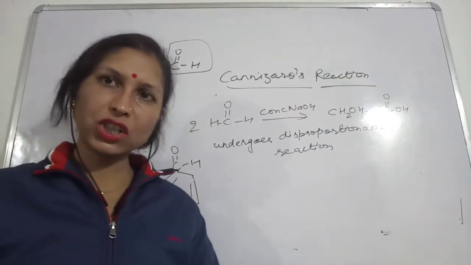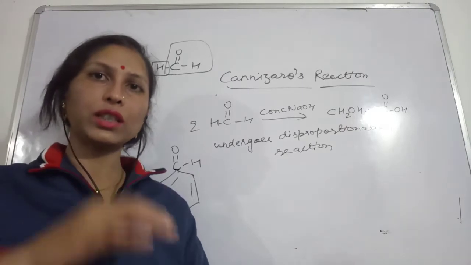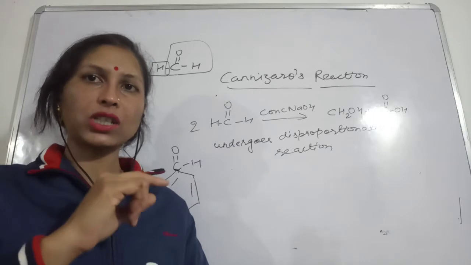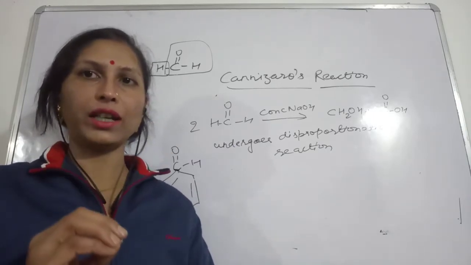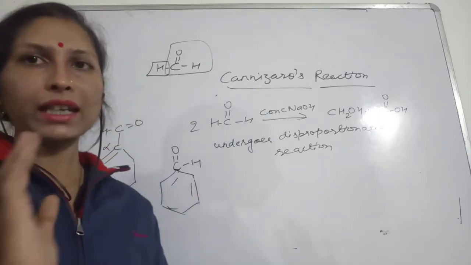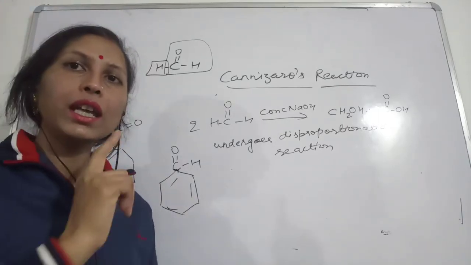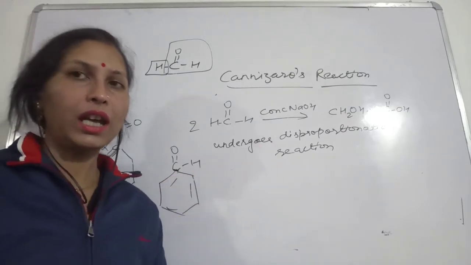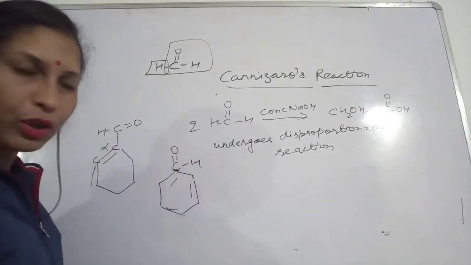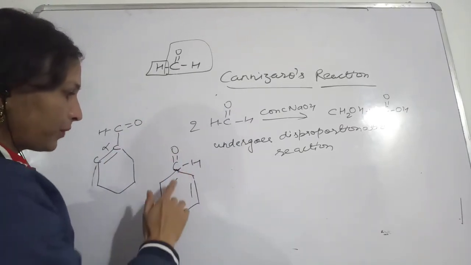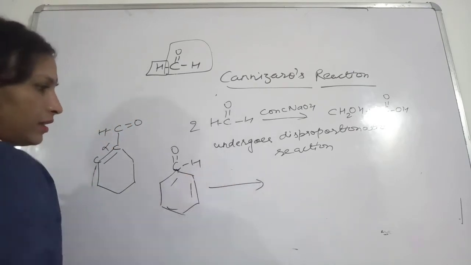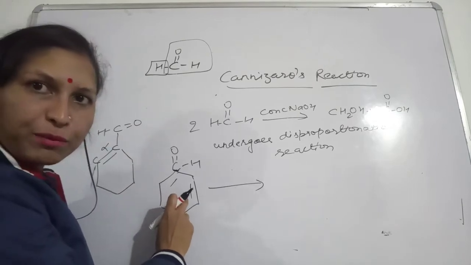In aldol condensation you have seen that the aldehydes or ketones must have alpha hydrogen, and for the Cannizzaro reaction they should not have alpha hydrogen. Then only will the aldehyde show the Cannizzaro reaction, and only aldehydes can give this reaction. So these are the different points to keep in mind. Here also, this will undergo the disproportionation reaction.